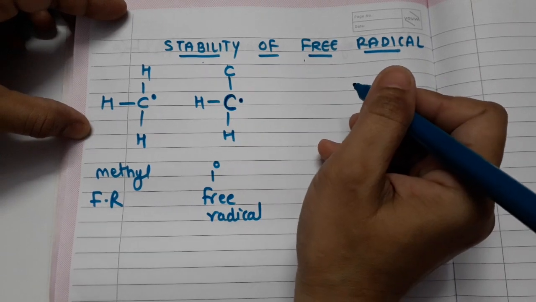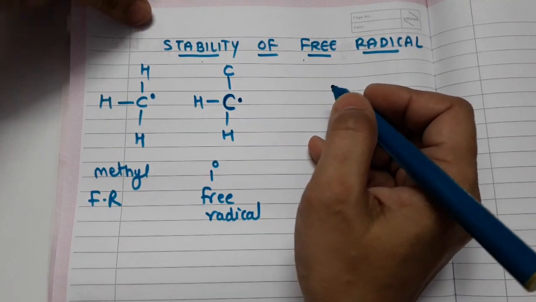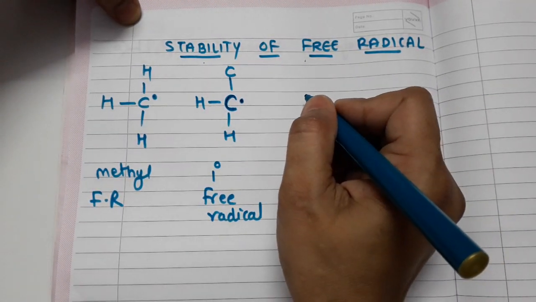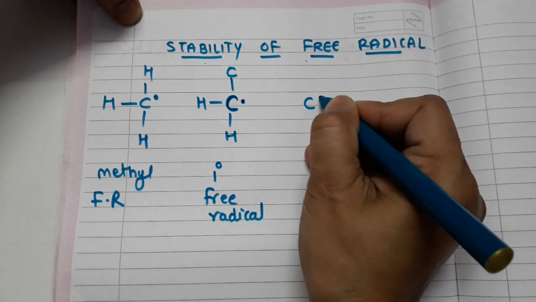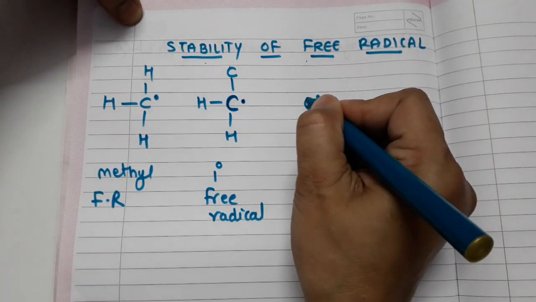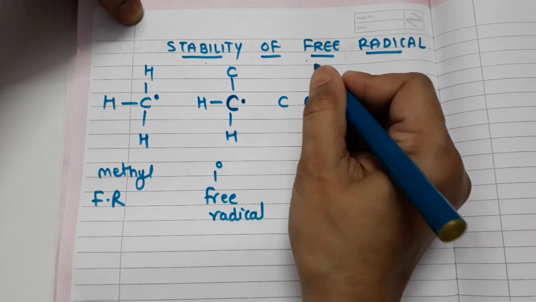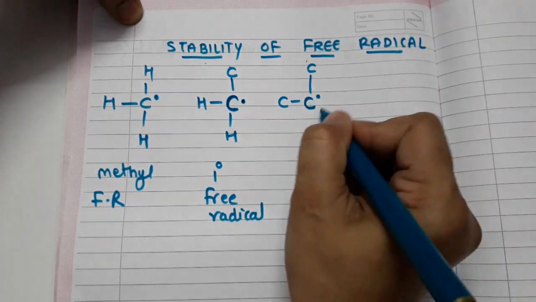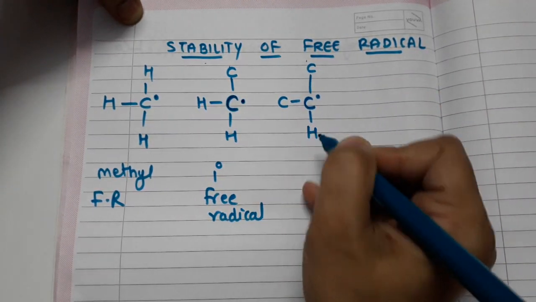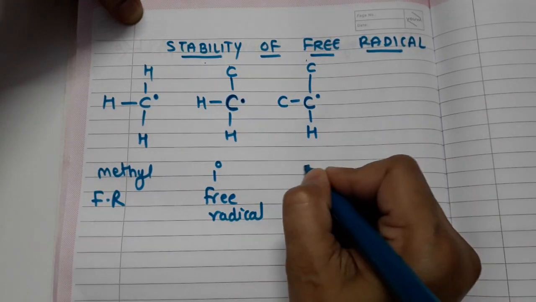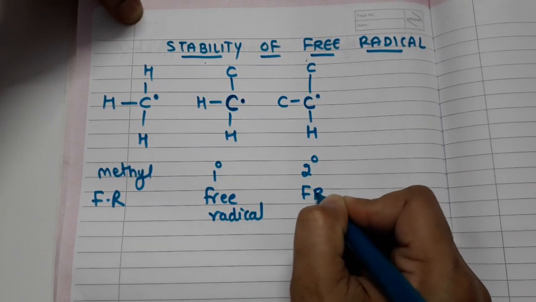Okay, now let us draw the secondary free radical. So what would be a secondary free radical? Yes, carbon is there, dot, and this carbon is attached to two carbon atoms. All right, so I mentioned it like this, and the third valency is hydrogen only. So this is a secondary free radical.